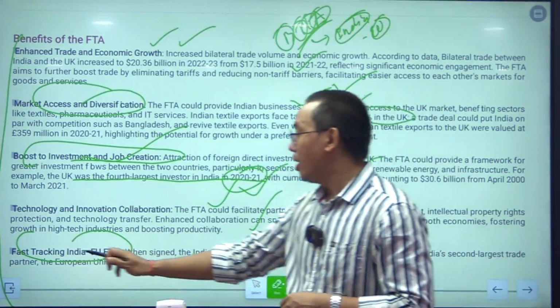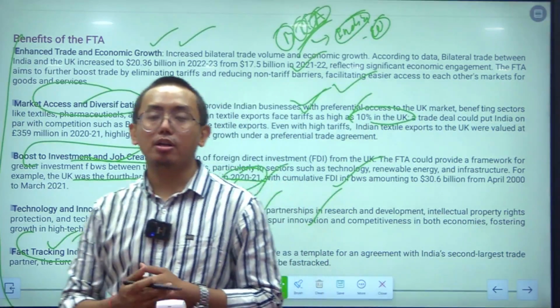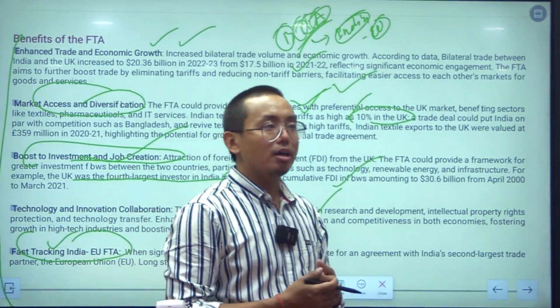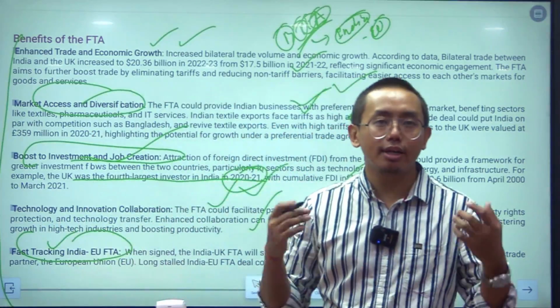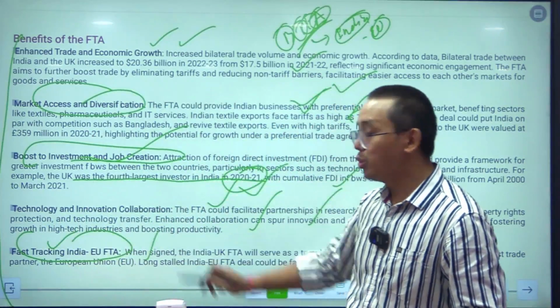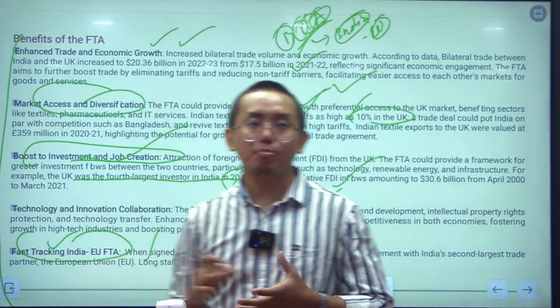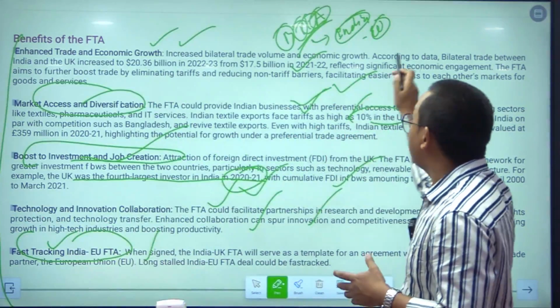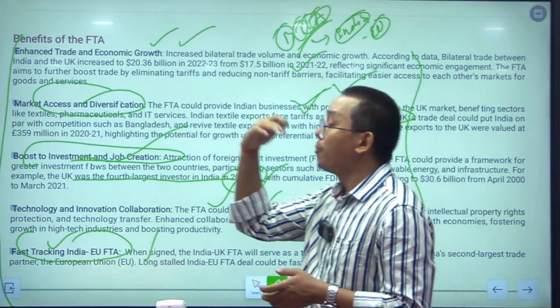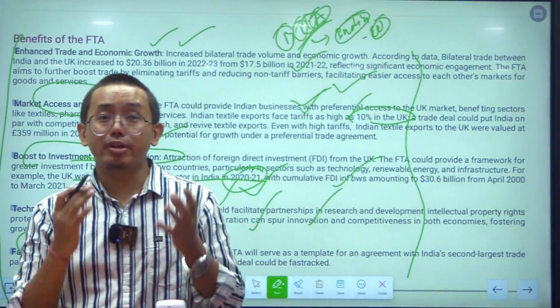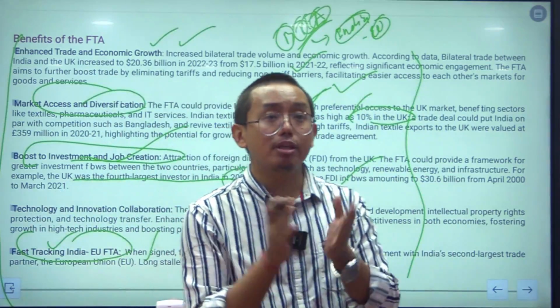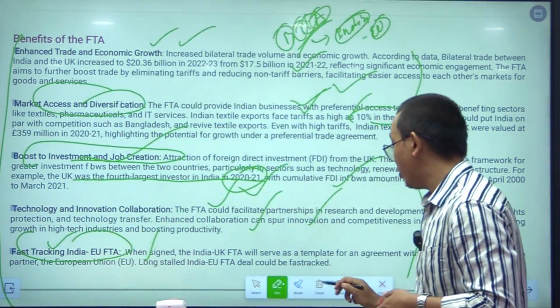But if Britain becomes one of the important countries to sign the free trade agreement with India, then that will give a boost to the European Union free trade agreement with India. Okay, so this is an important point. You can write these points as pros of India signing the free trade agreement with Britain. These are all important points that you need to know.